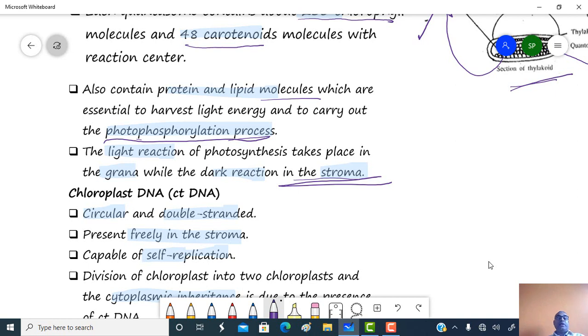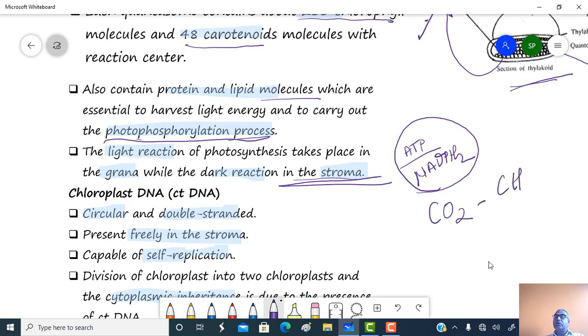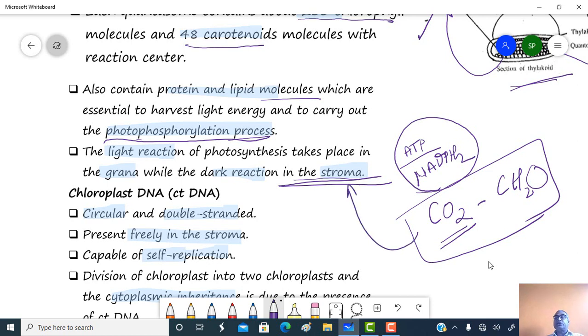In the process of light reaction, the energy rich ATP and NADPH2 are produced in a photophosphorylation reaction, and these assimilatory powers in the form of ATP and NADPH2 are used in the reduction of carbon dioxide to carbohydrate, which occurs in the dark reaction, and that takes place in the stroma region.